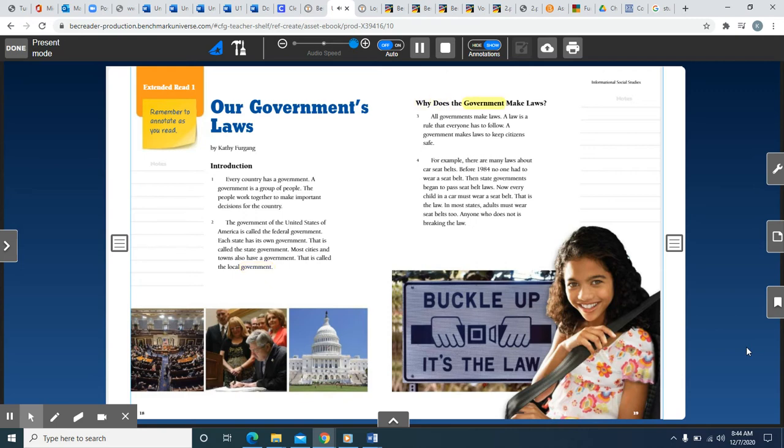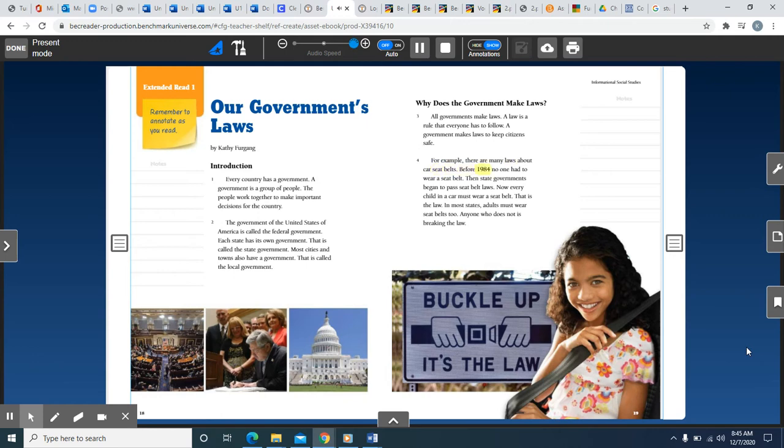Why does the government make laws? All governments make laws. A law is a rule that everyone has to follow. A government makes laws to keep citizens safe. For example, there are many laws about car seat belts.